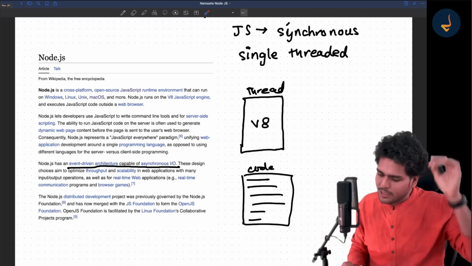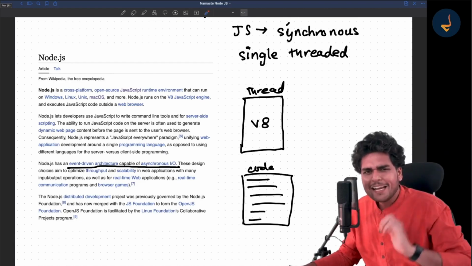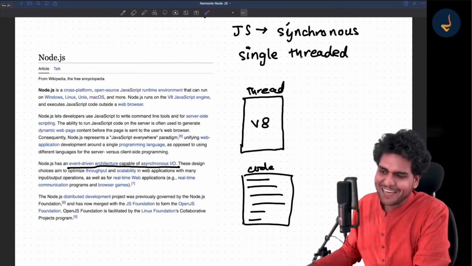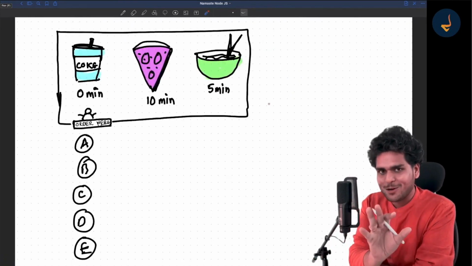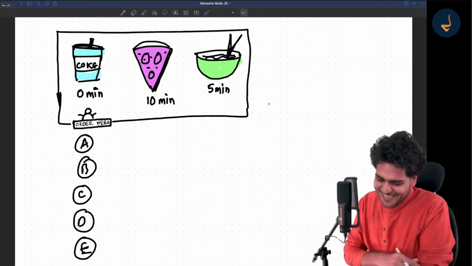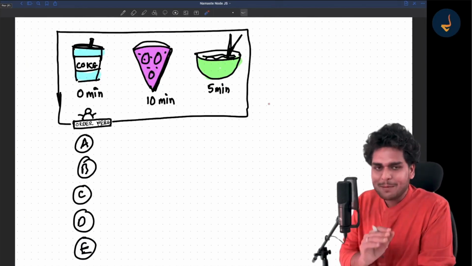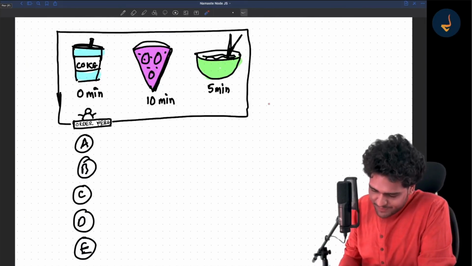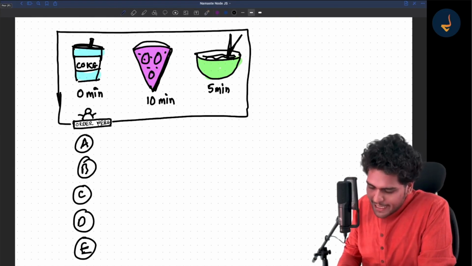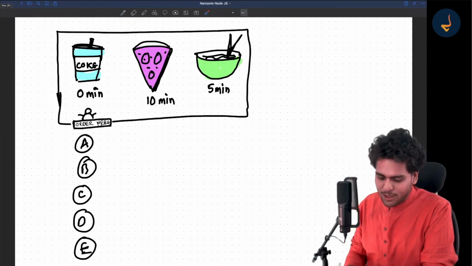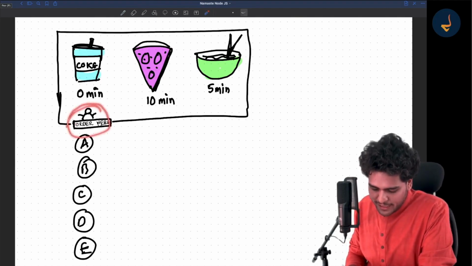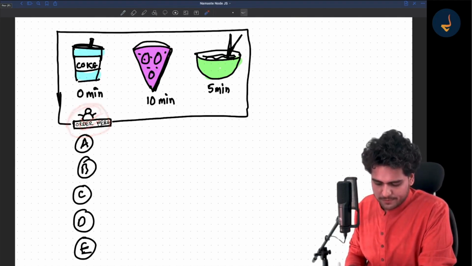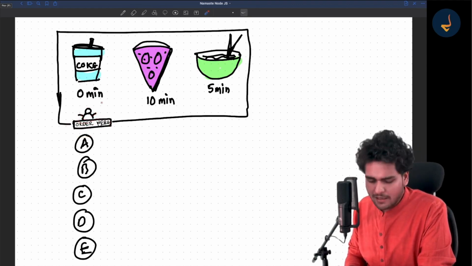Okay, so listen to me very carefully. I'll give a very layman example. It's a very crazy example. Suppose you are running a restaurant. Sorry for my bad drawing, but in your restaurant, you have a counter over here. Here you order stuff. There is a counter manager and he takes the orders.